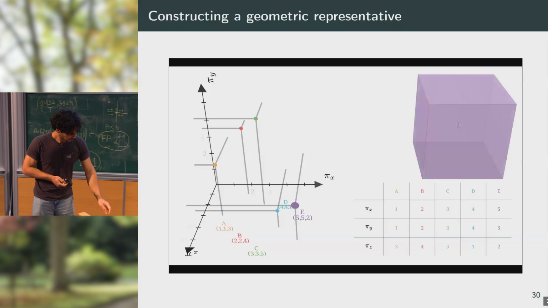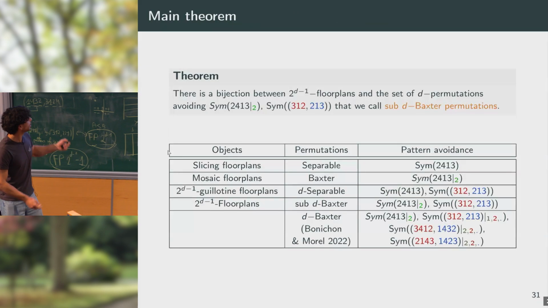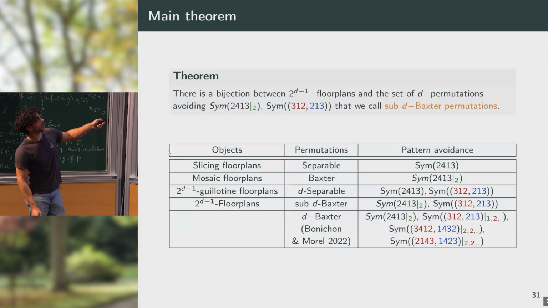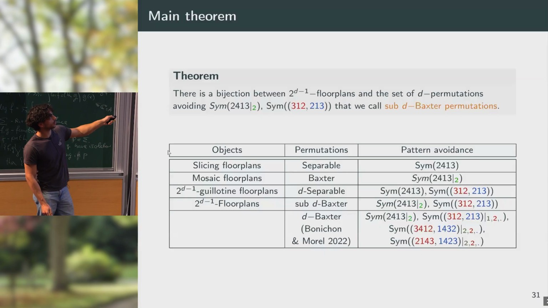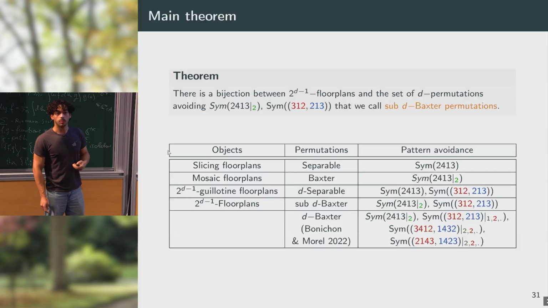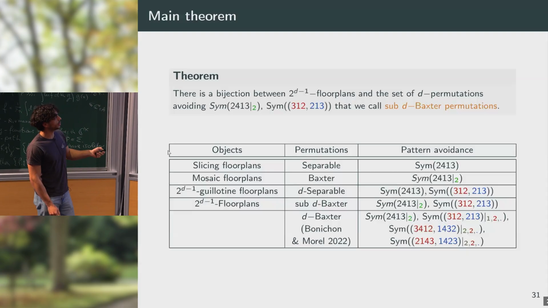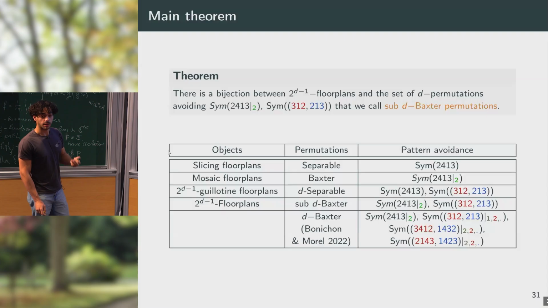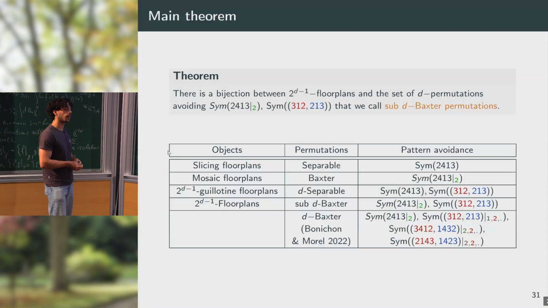Okay, so this leads into a bijection. We have the theorem which tells us that we have a bijection between the floor plans in dimension 2 to the d-1 and the d permutations that avoid 2413, 2 3 1 2 and 3 1 2 2 1 3. And we call those permutations sub-Baxter d permutations because, in some previous work by Bonichon and Morel, they already generalized the Baxter permutations to higher dimensions using some geometric properties of the Baxter permutations.